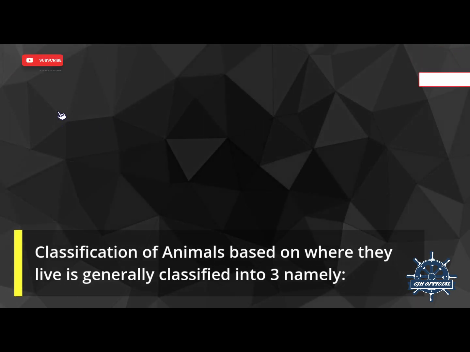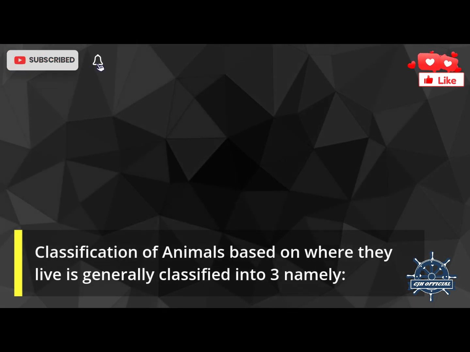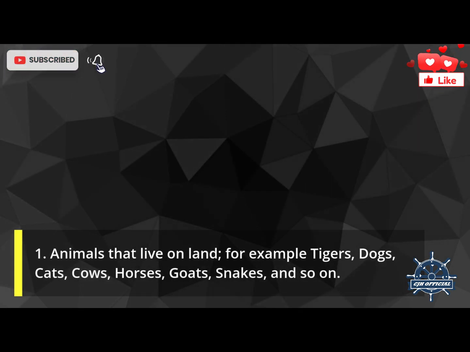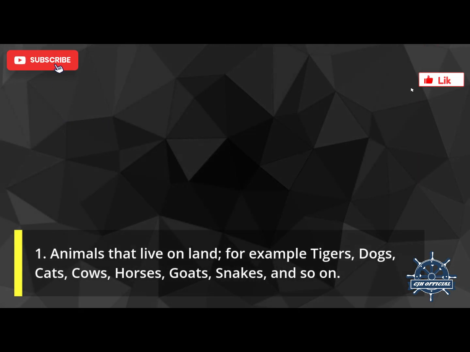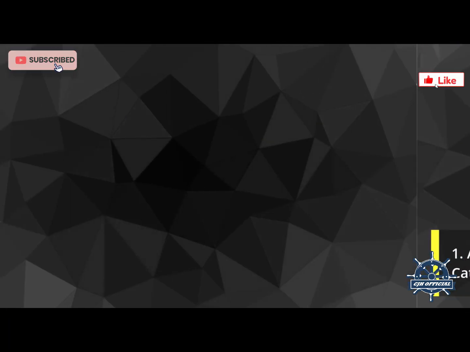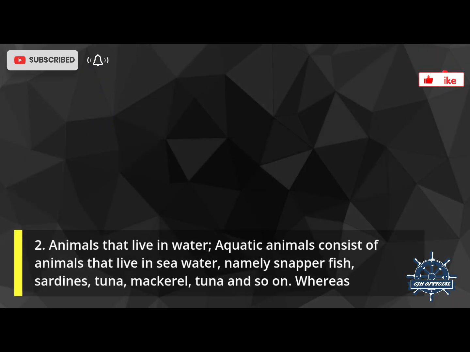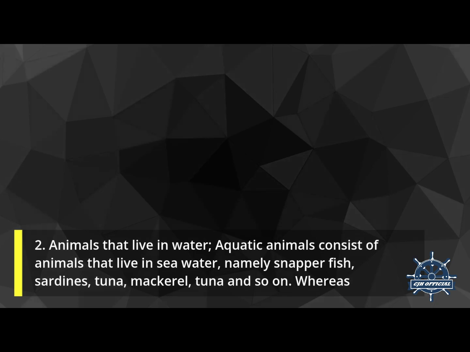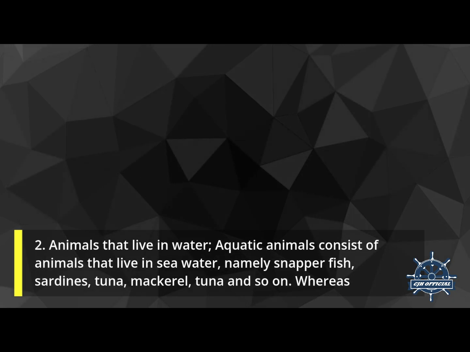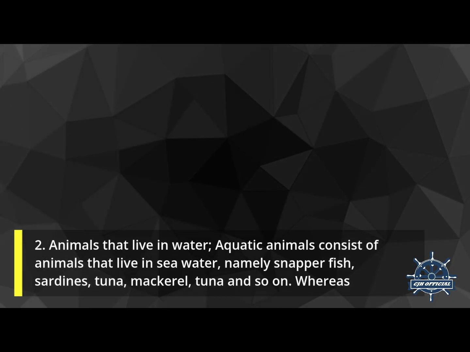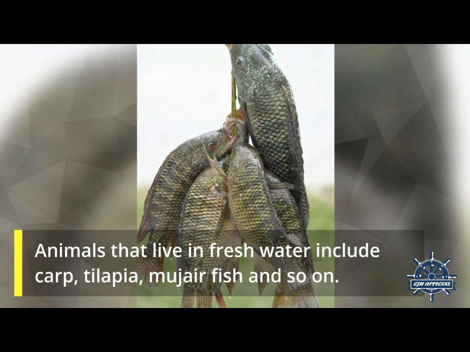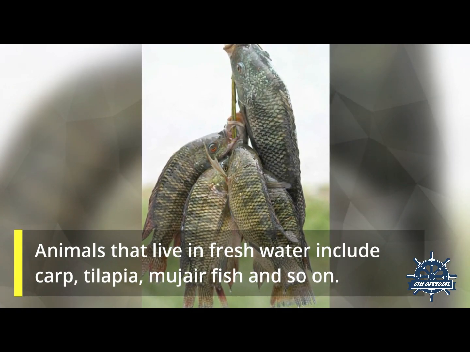Classification of animals based on where they live is generally classified into three, namely: 1. Animals that live on land, for example tigers, dogs, cats, cows, horses, goats, snakes, and so on. 2. Animals that live in water. Aquatic animals consist of animals that live in sea water, namely snapper fish, sardines, tuna, mackerel and so on, whereas animals that live in fresh water include carp, tilapia, mujair fish and so on.